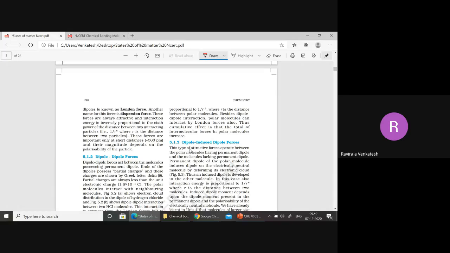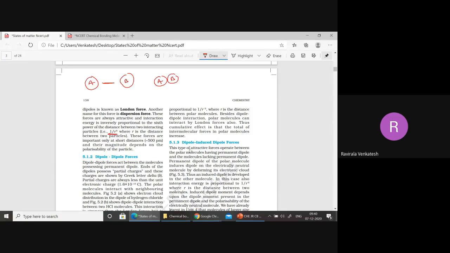Now this is the ratio relation, beta. The interactions present are inversely proportional to the distance. Why? Because the higher the distance, the weaker the forces. When A and B are away from each other, the attractive forces will be less. When A and B are near to each other, the attractive forces will be strong. That is the reason we can take this one.